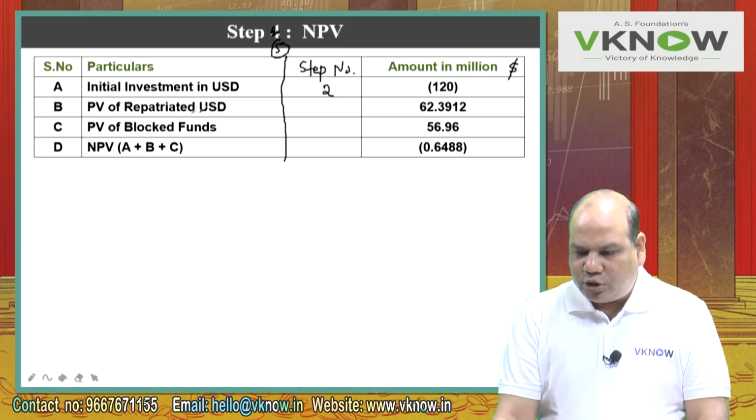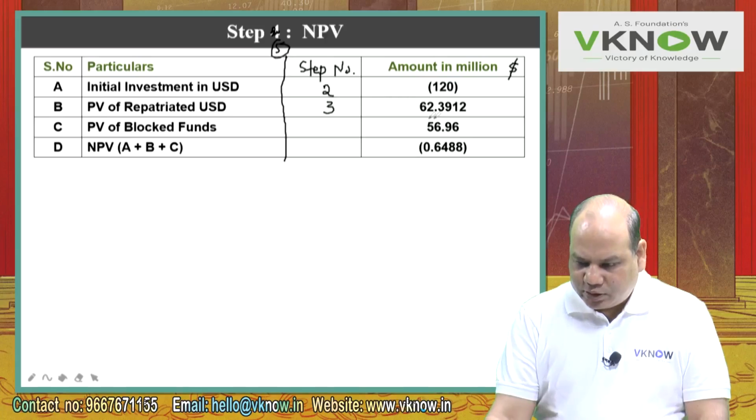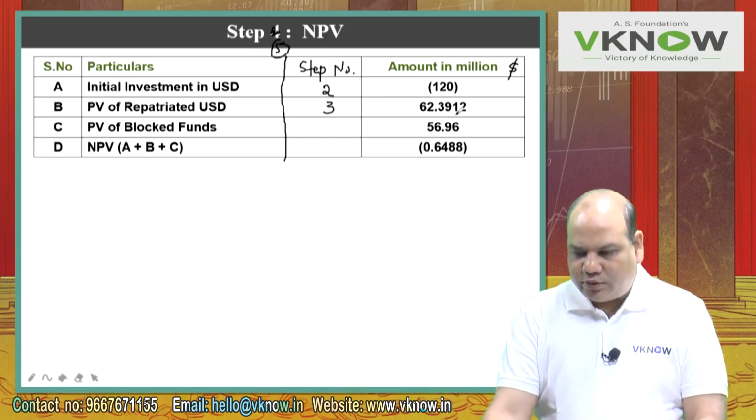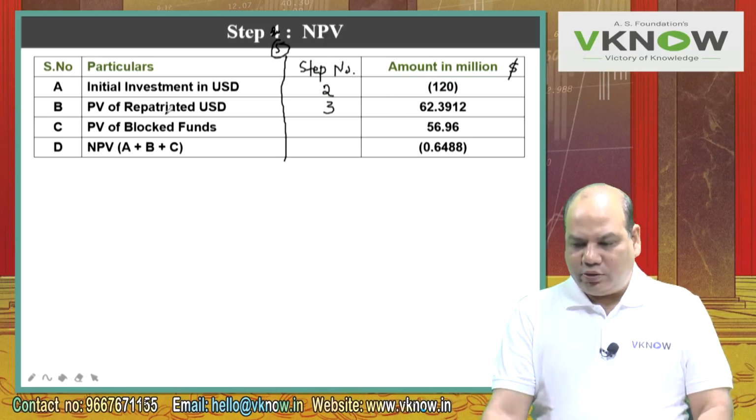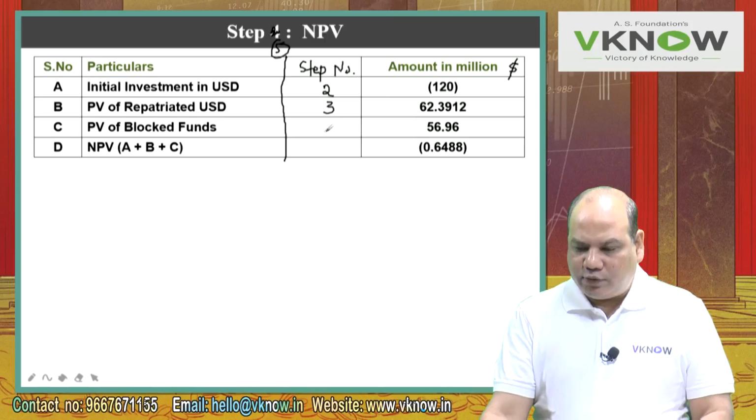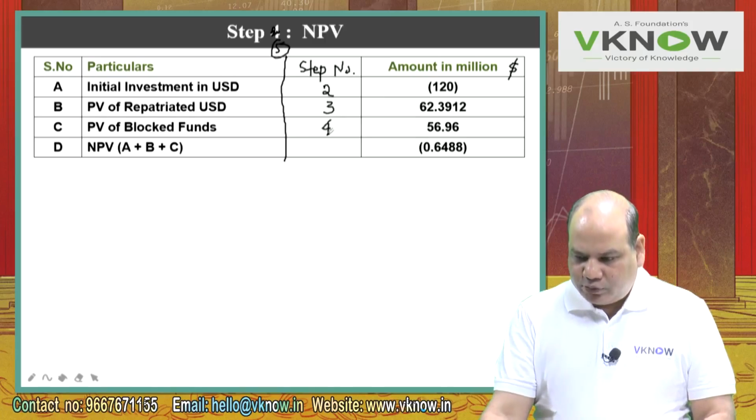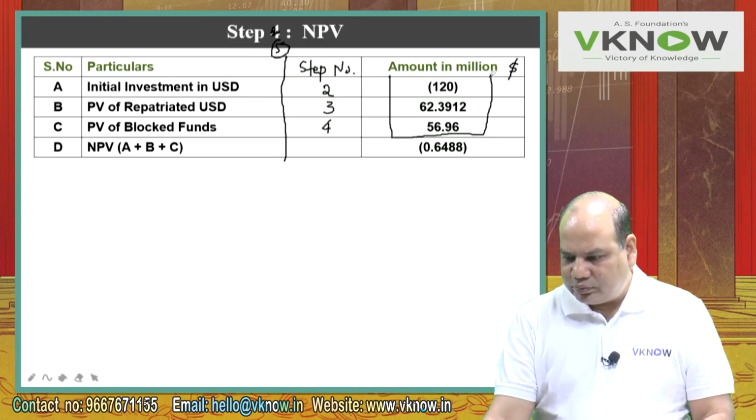B, PV of repatriated US dollar, step number 3, 62.3912. C, PV of blocked funds, step 4, previous step, 56.96. Therefore NPV is A plus B plus C. Add these 3 numbers. First one is negative.